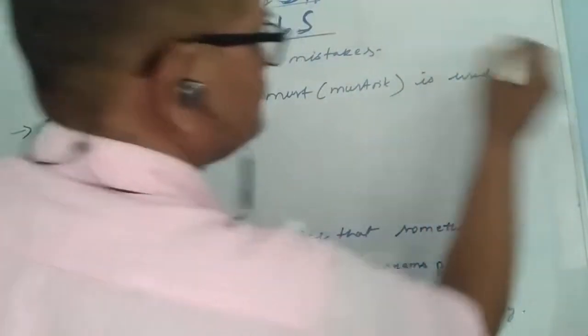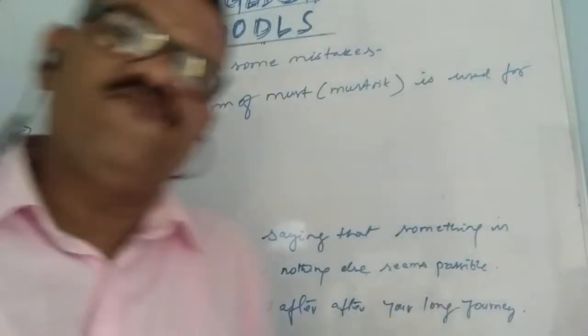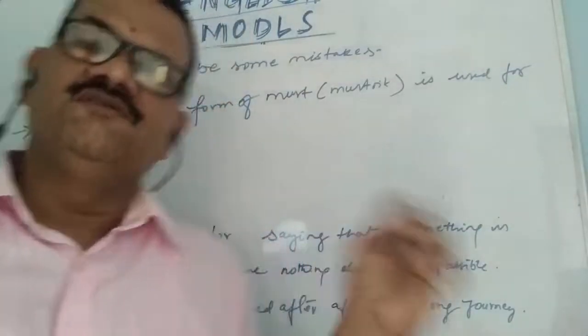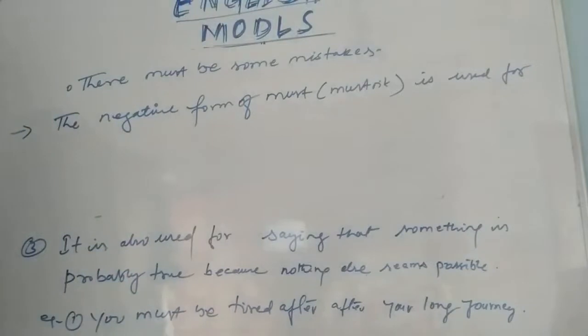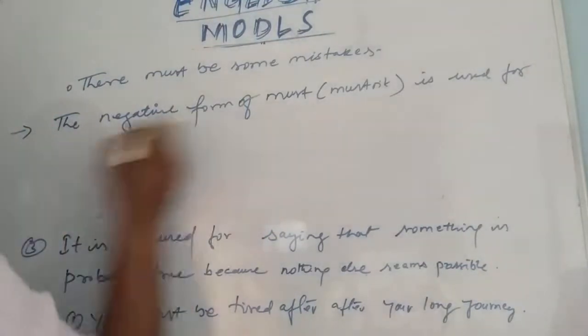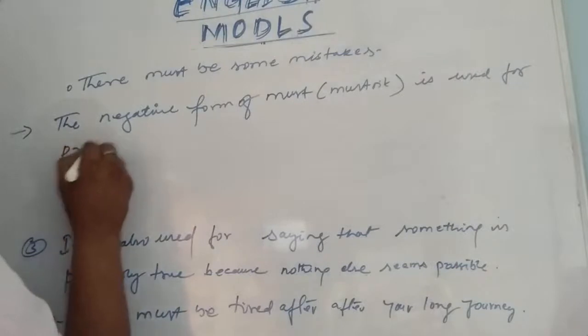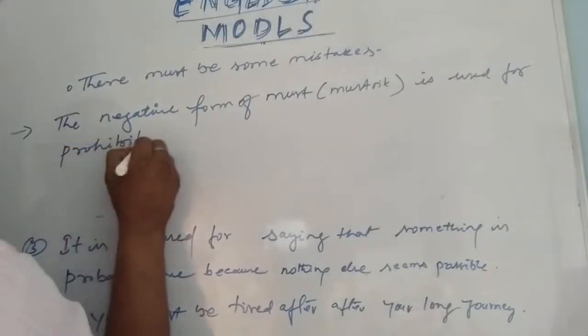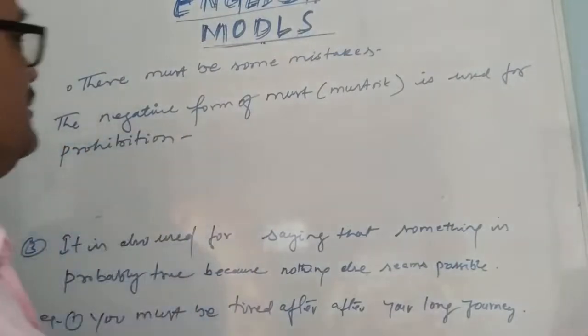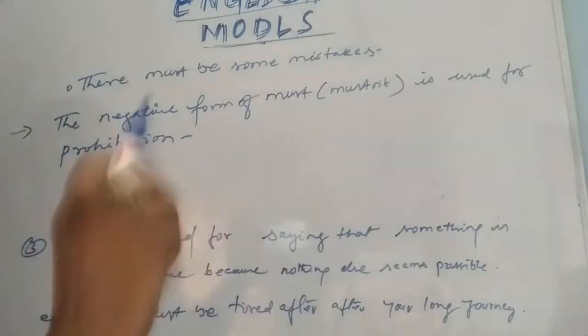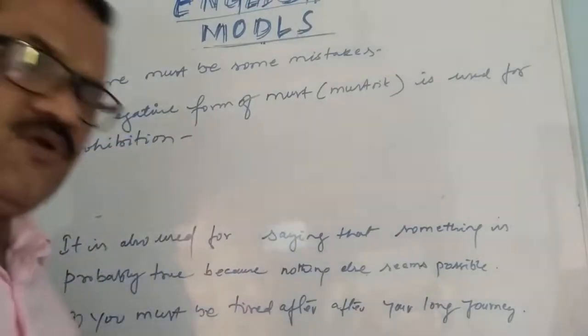The negative form of must is used for prohibition. The negative form of must, that is mustn't, is used for prohibition.